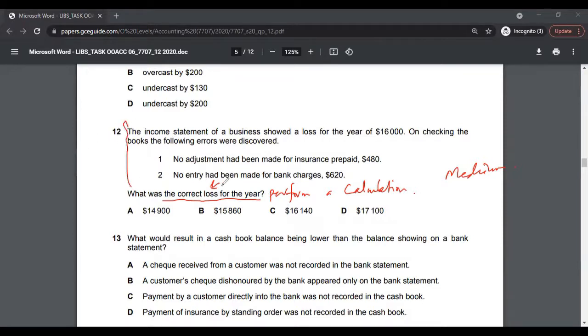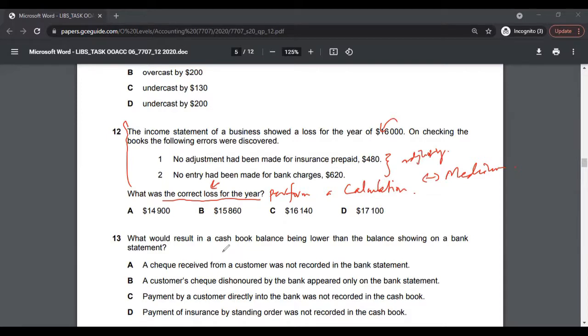The company books showed 16,000, but there are entries that you need to account for. These are basically adjusting entries, so you have to adjust your numbers and then calculate the correct loss that should be recorded in the company books. I would say it's medium because it will take time to understand, put it into perspective, and then calculate the number.